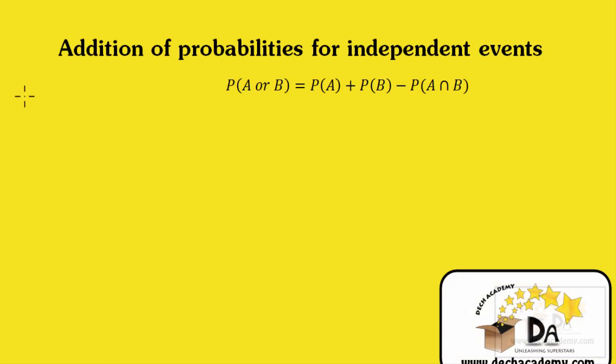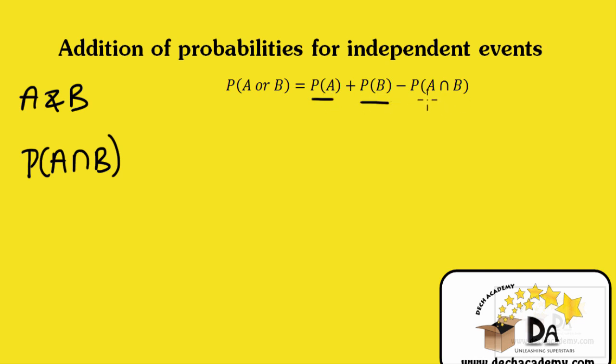So say event A and event B are independent events. We just looked at the probability of both the independent events occurring. We look at the probability of event A and event B occurring. But now we're going to look at the probability of event A or B occurring. And that's given by this formula. The probability of event A or B occurring is equal to the probability of A plus the probability of B minus the probability of A and B.